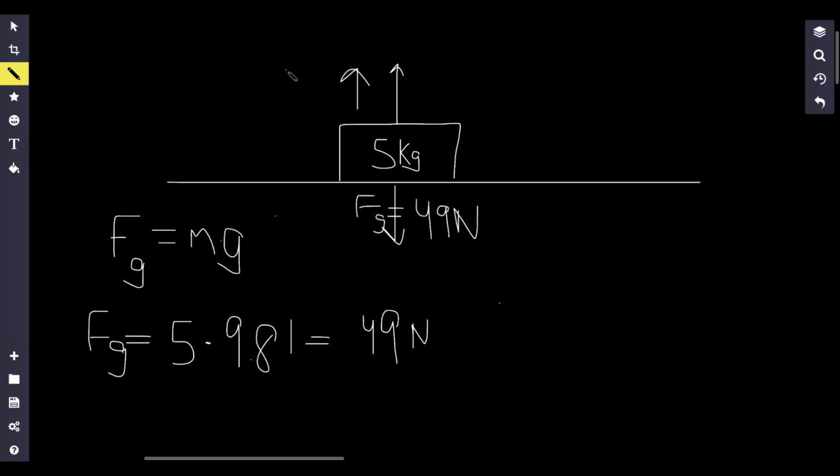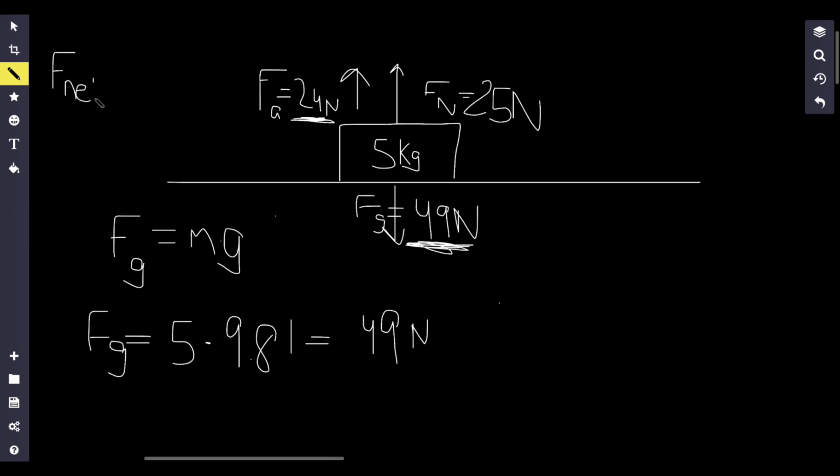Now, let's say I apply a force of 24 newtons, and I want to find out what the normal force is. Now the thing is that I'm not strong enough to lift this block. This block has a weight of 49 newtons. That means that in order for me to lift up the block, I'm going to need a force that's greater than 49 newtons. So what happens if I supply a force that's not greater than this barrier? The answer is the normal force is still going to match up with our net force. If I'm not strong enough to lift an object, the net force is still going to be zero, right? Because the object's still not going to move.